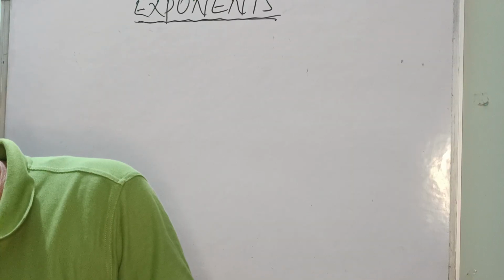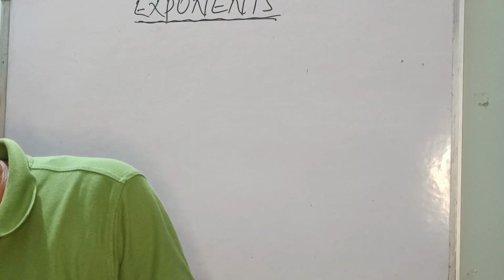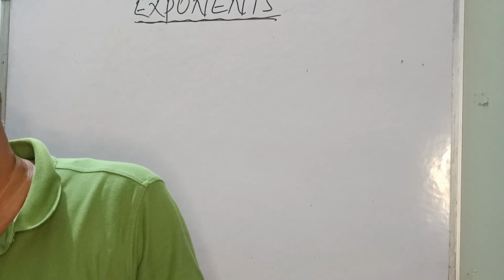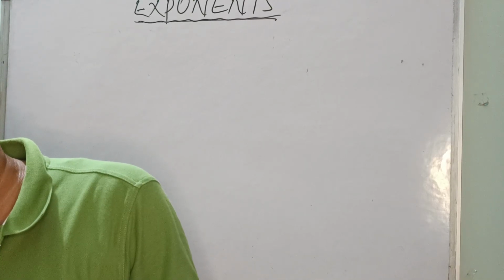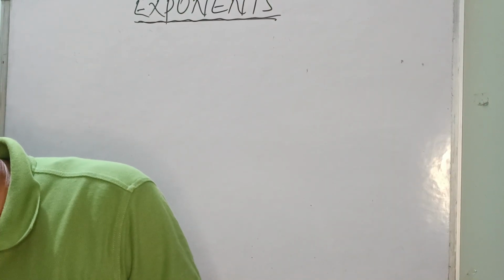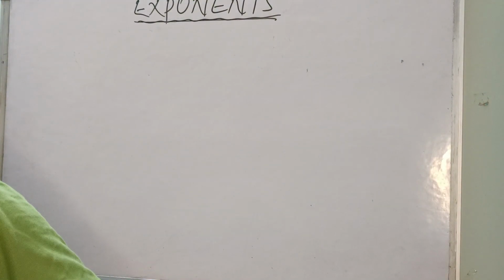These are called the laws of exponents. Now we are going to see the first law of exponents, right?